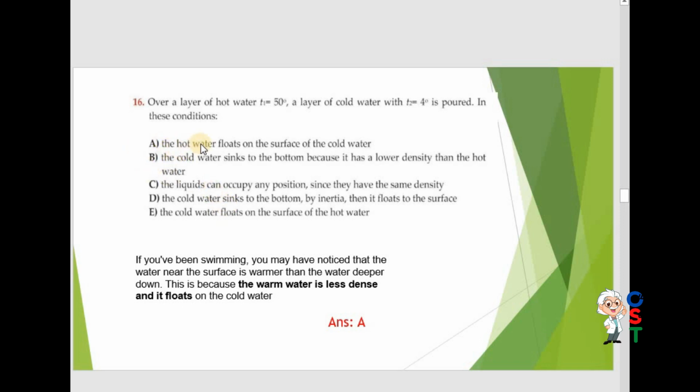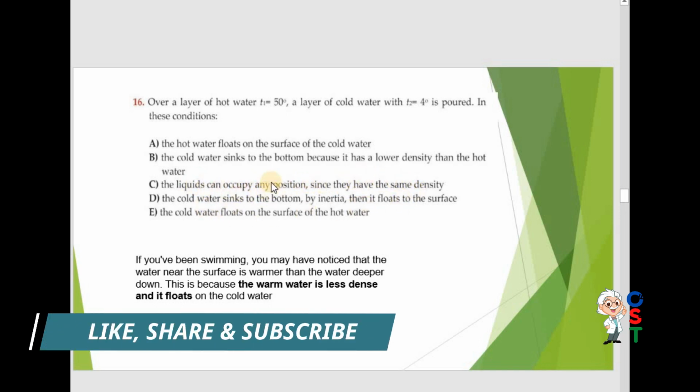So read the option. A. The hot water floats on the surface of the cold water. It is correct. B. The cold water sinks to the bottom because it has lower density than the hot water. Hot water has lower density, so it floats. The first statement is correct; this one is incorrect. C. The liquids can occupy any position since they have the same density. Any position? No. They take the position according to their density.